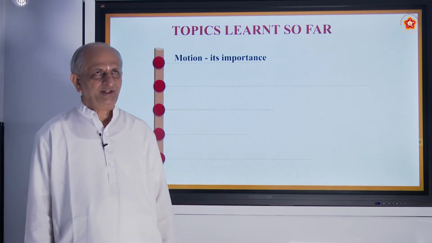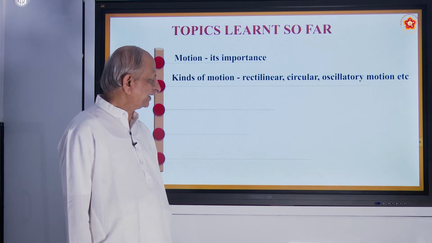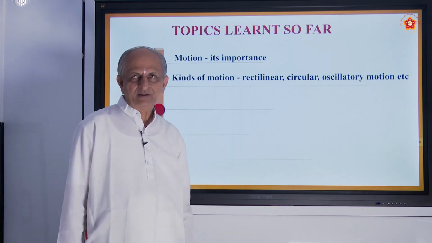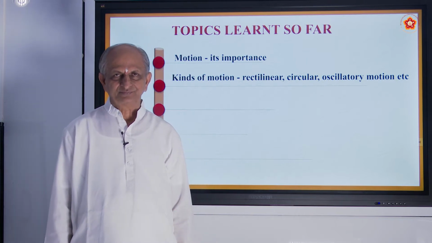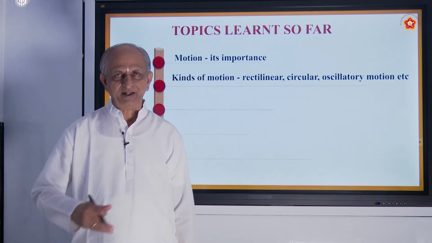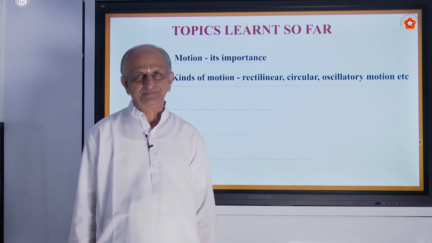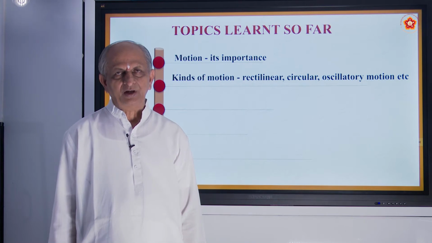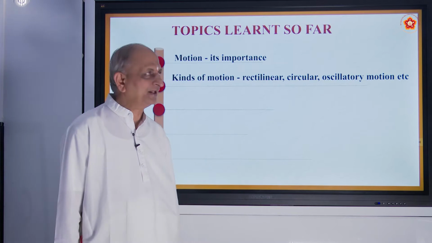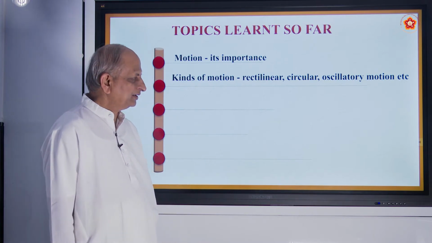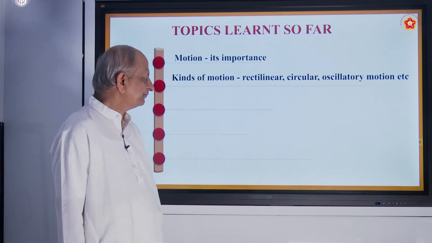And also you have seen different kinds of motions, such as rectilinear motion, motion along a straight line. Suppose you keep a ball on a table and make it move. It moves in a line. Is it not? So any motion in a straight line is called rectilinear motion. Light also travels in straight lines.